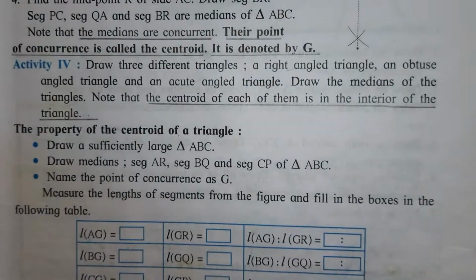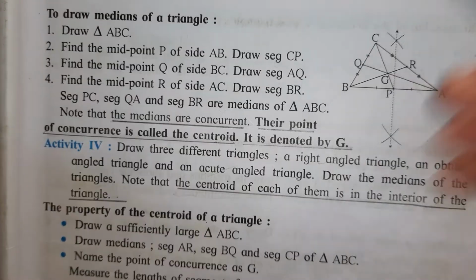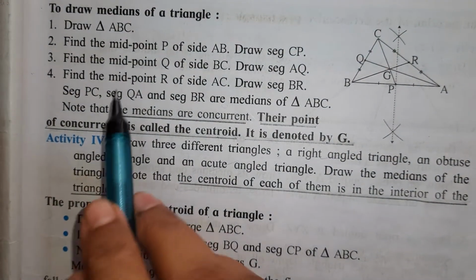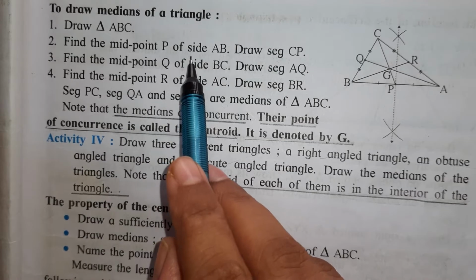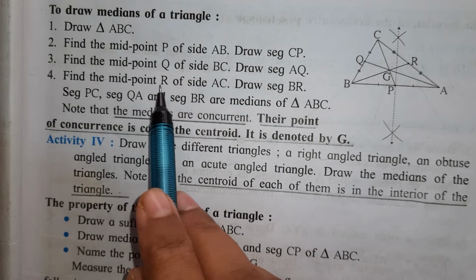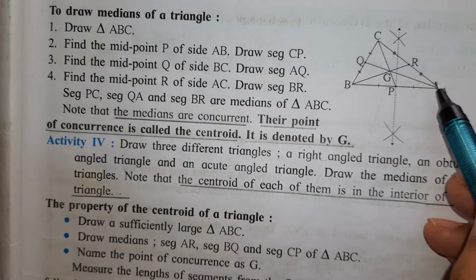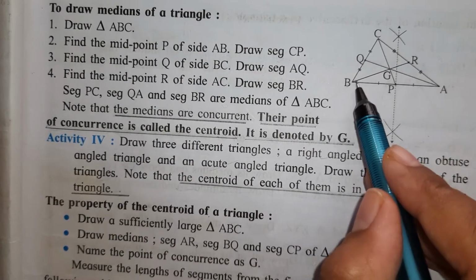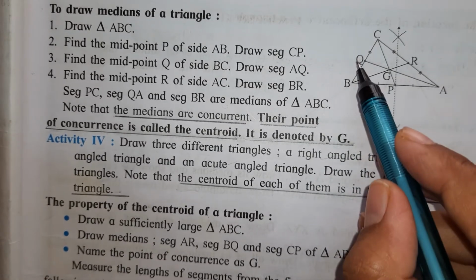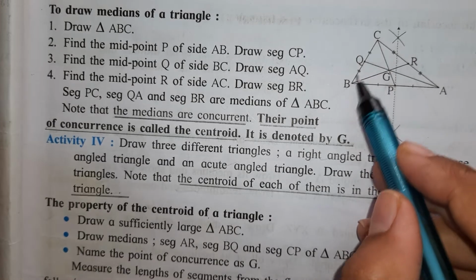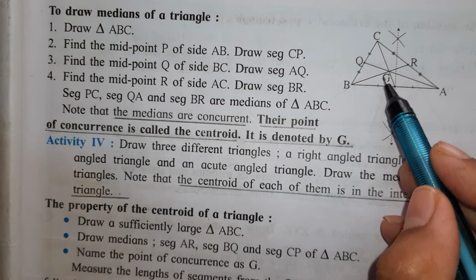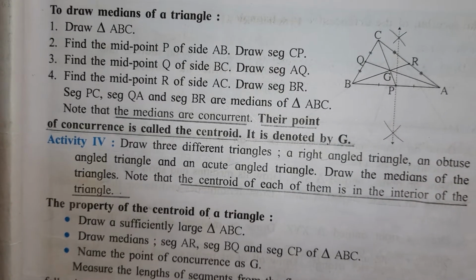So for drawing a median, what we should find? We should find the midpoint P of side AB, midpoint Q of side BC and midpoint R of side AC. See here, P is the midpoint of AB, R is the midpoint of AC and Q is the midpoint of BC. And when we join midpoint with opposite vertex, we get the medians.